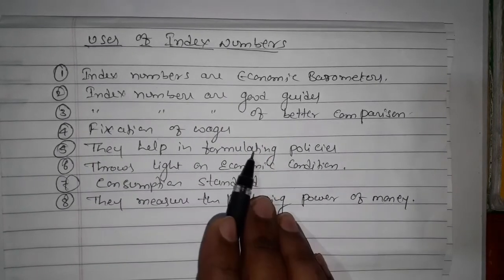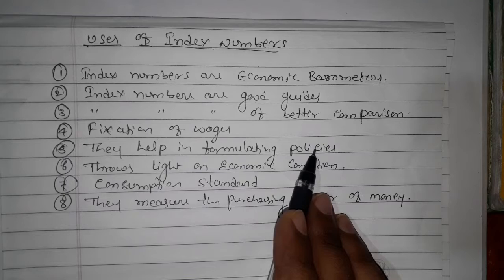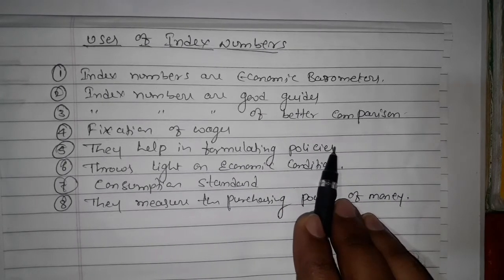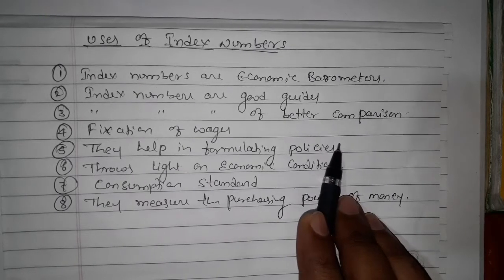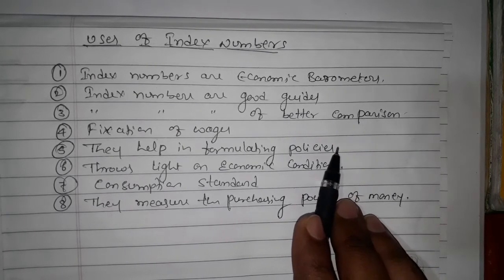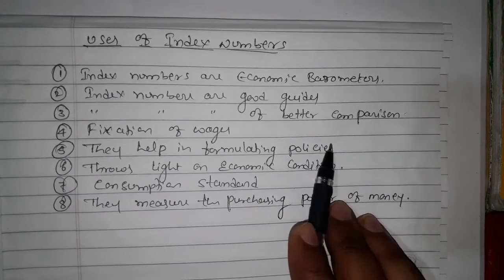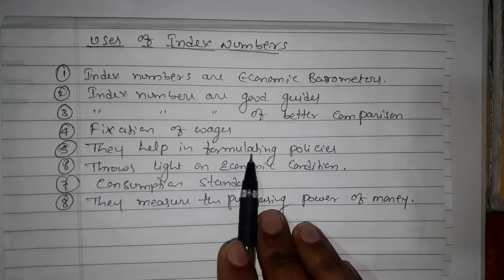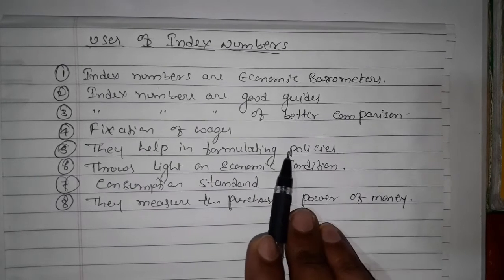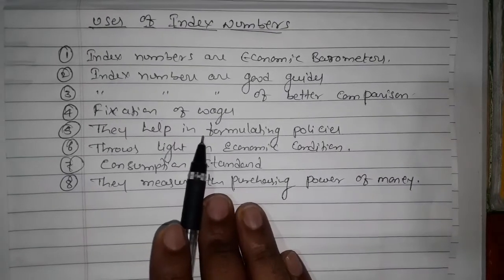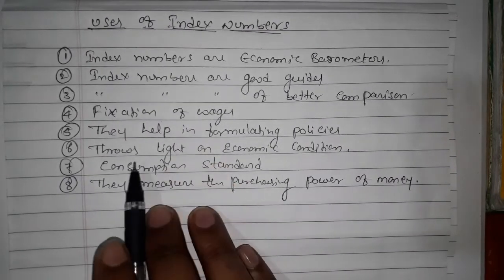They help in formulating policies. It is helpful for the government also. It's helpful for the framing of policies, because how much the percentage has changed, how much the trend has changed, all the things we will come to know with the help of an index number. That way we can improve ourselves, and also we can formulate policies for the upcoming future. So that's why the index number is useful.